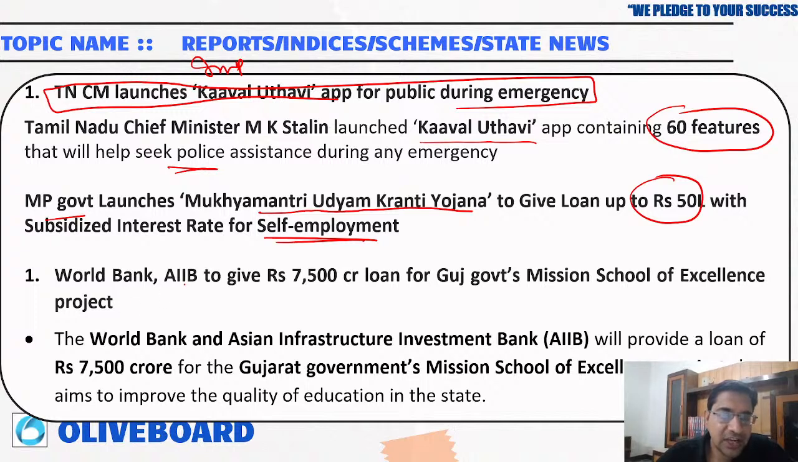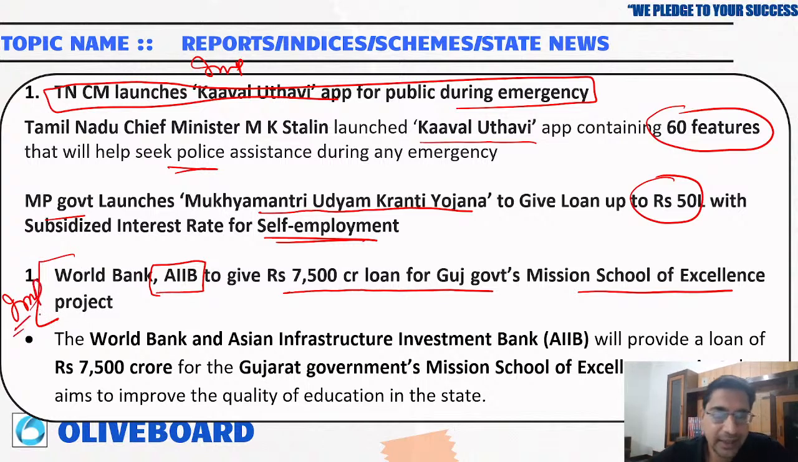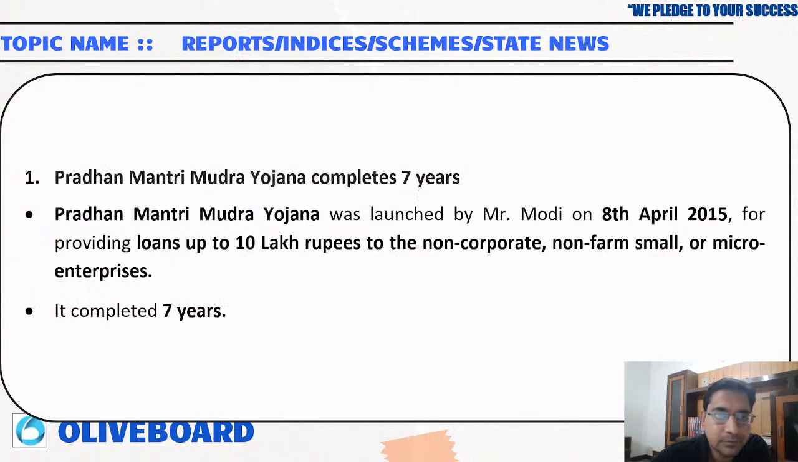World Bank, AIIB, Asian Infrastructure Investment Bank to give 7,500 crore loans to the Gujarat government for Mission School of Excellence. Very important, because if something is given for a school and any World Bank or world agencies are involved, that is very important. The World Bank and Asian Infrastructure Investment Bank will provide a loan of 7,500 crore to the Gujarat government for the Mission School of Excellence project.